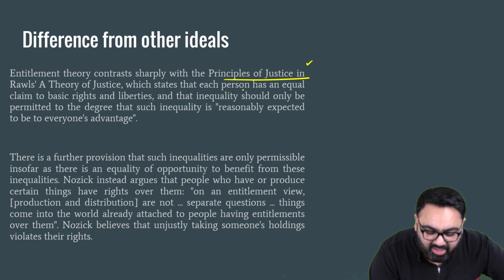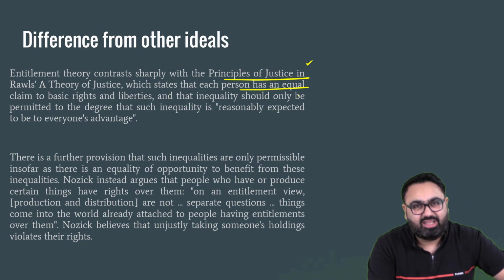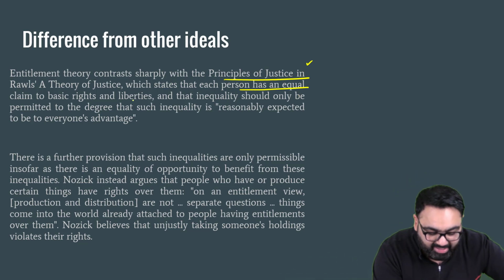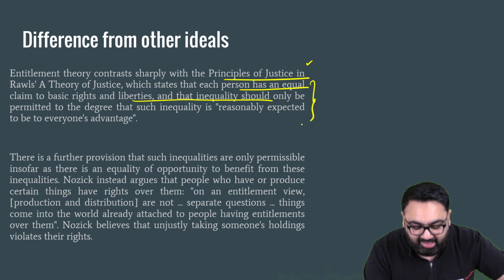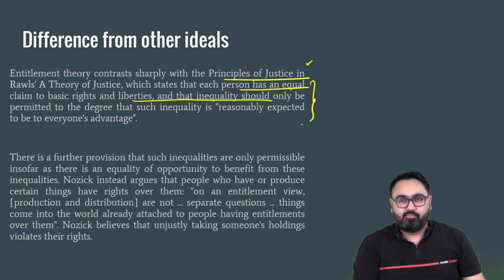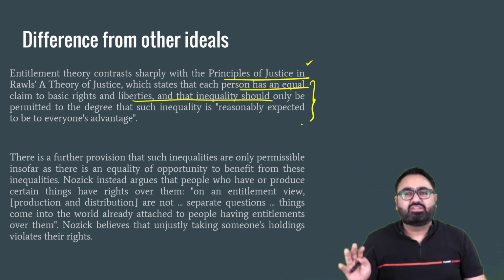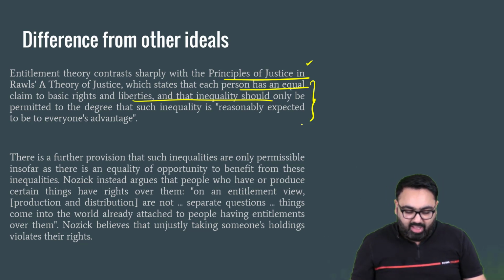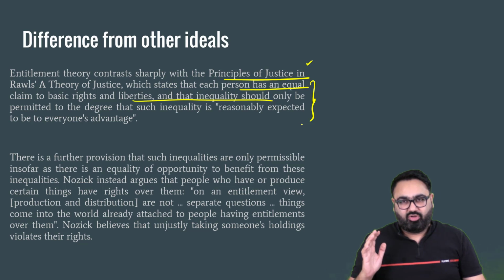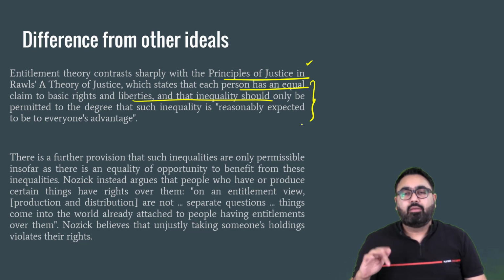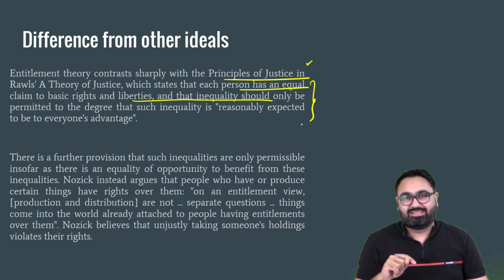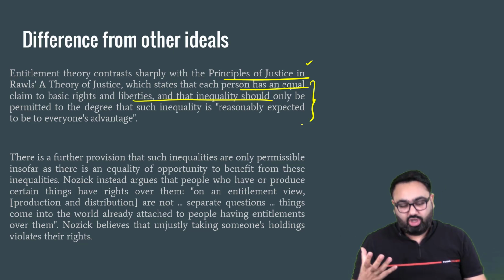John Rawls was of the view that everyone should be given equal opportunities, equal rights, equal liberty, and if there is inequality, it should be in such a manner that those who are at a disadvantage earlier should be favored. So for example, ideally everyone should be given an equal amount of money. But if the government has to give unequal amounts of money, then more money should be given to those who have less money. That is the theory of John Rawls.